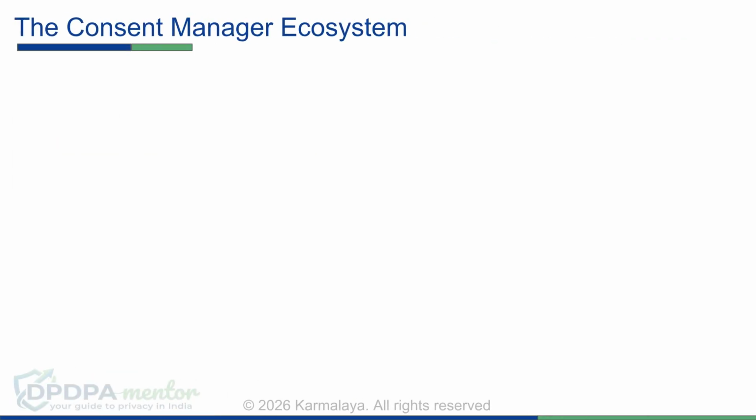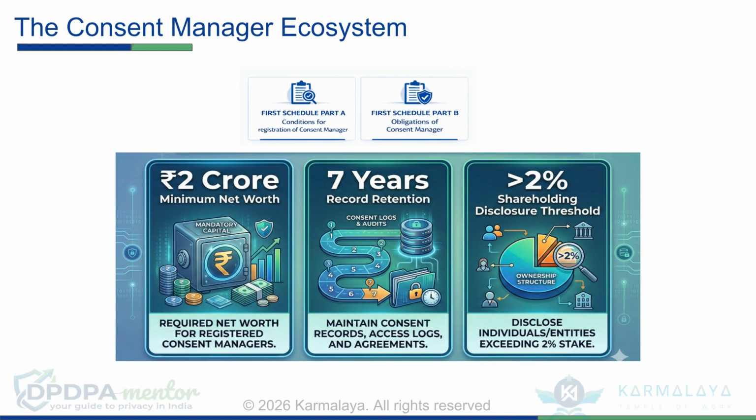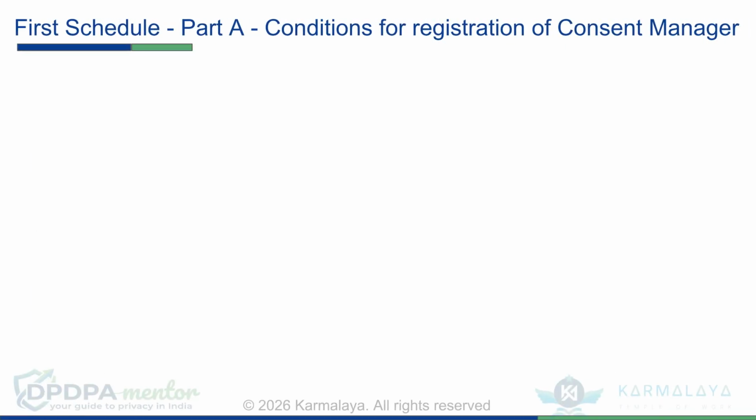The Consent Manager Ecosystem is detailed in the first schedule, covering registration conditions and obligations. Key requirements include a minimum net worth of 2 crore rupees, 7 years of record retention, and a shareholding disclosure threshold greater than 2%. Part A of the first schedule outlines the conditions for registering as a consent manager.